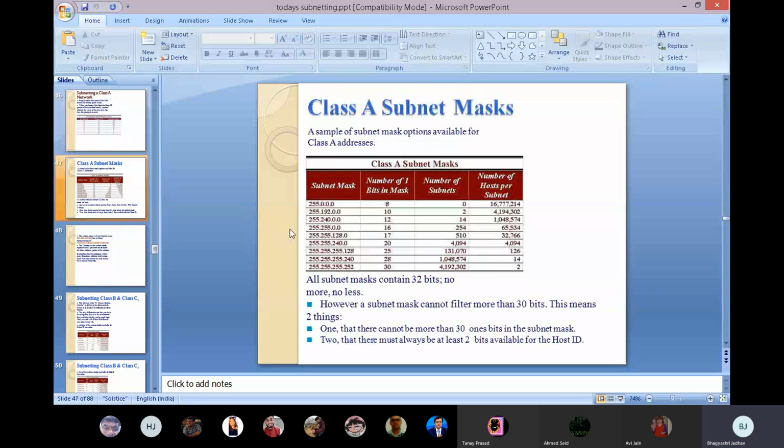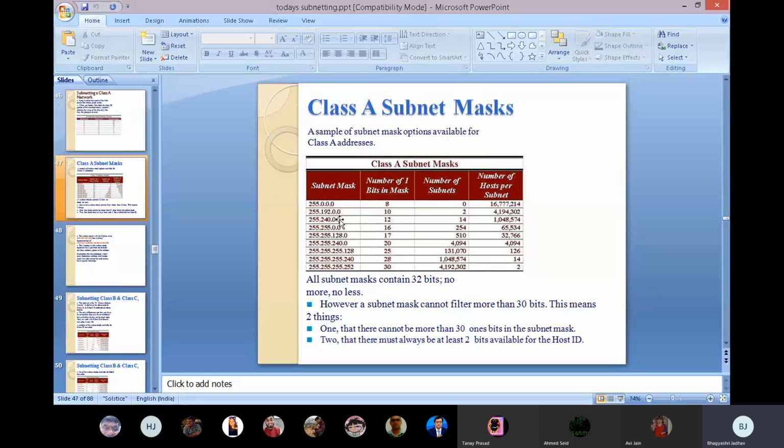Class A subnet mask. A sample of subnet mask options available for class A addresses. See, subnet mask 255.0.0.0, number of bits in the mask 8, number of subnets 0, and number of hosts per subnet is mentioned here: 16,777,214. Then the subnet mask for the second is, suppose, 255.192.0.0. Now here, the number of 1 bits in the mask, how many are here? 10. Then the number of subnets is 2. And then the number of hosts per subnet.